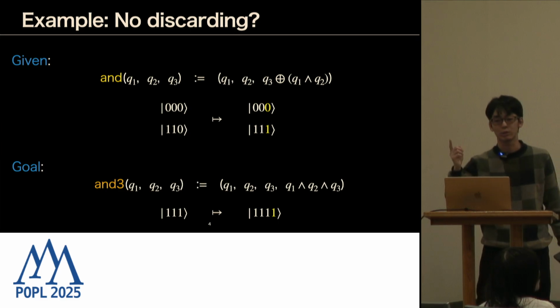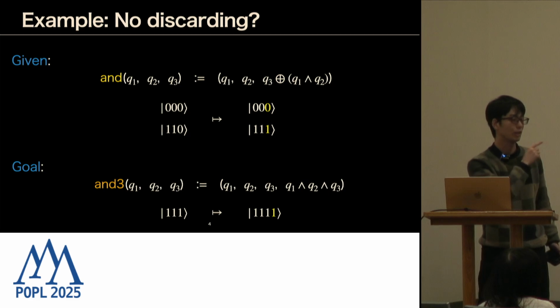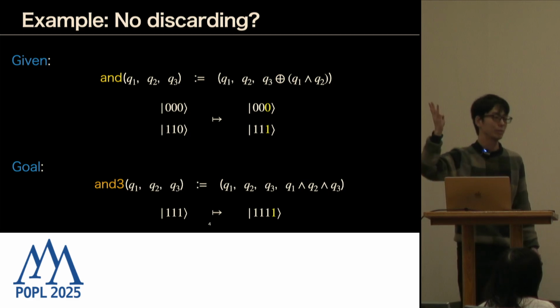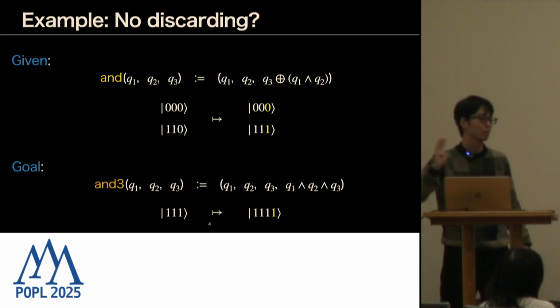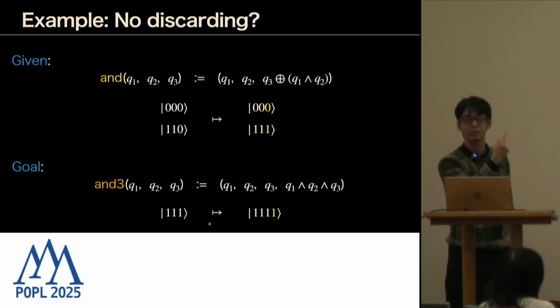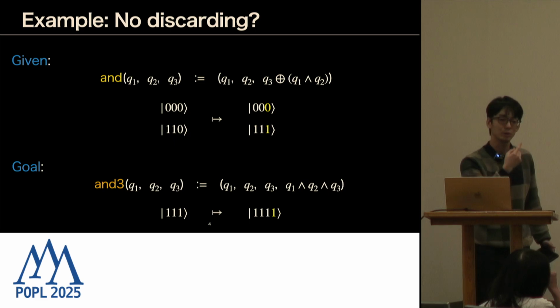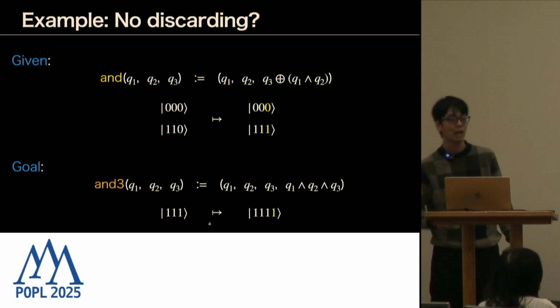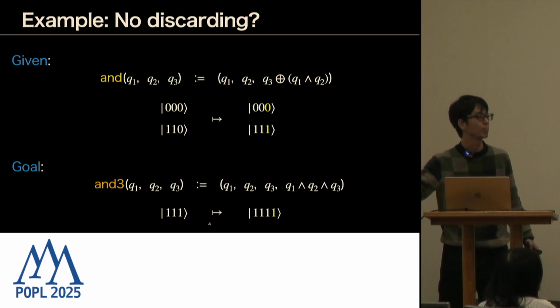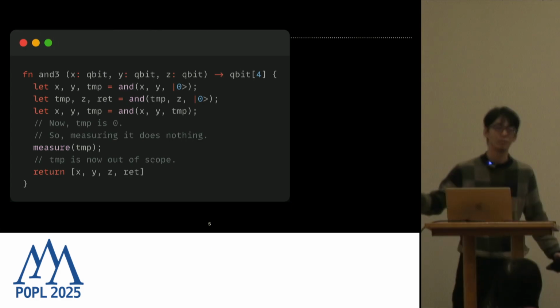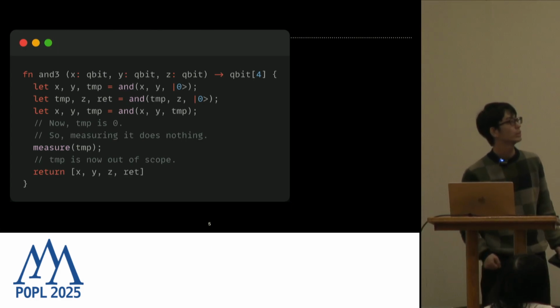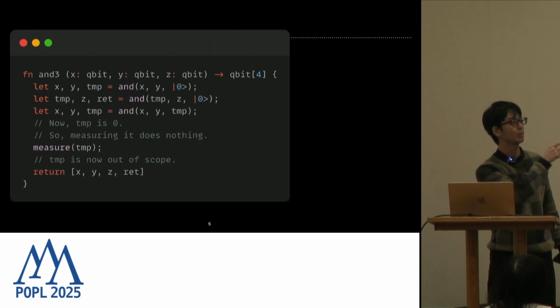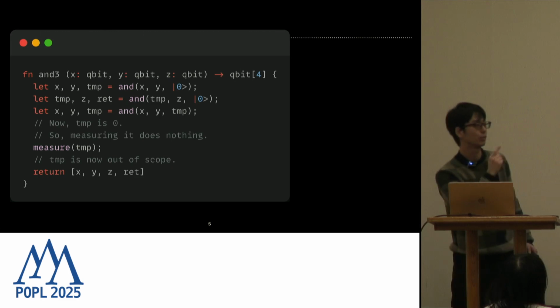The goal is to make a function, AND3, which takes 3 qubits and outputs 4 qubits, which computes q1 AND q2 AND q3. For example, if the input was 1, 1, 1, then you want to compute 1, 1, 1, 1. So how do we make this program? This is the example implementation. It has qubit types, takes 3 qubits and outputs 4 qubits.